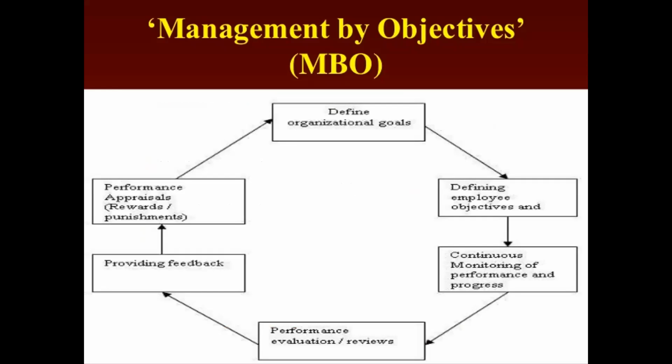The next one is management by objective. It is simply called MBO, which is already covered, but I will take it once more. So we manage by objective. You have an objective, you define it, and then based on that you can execute your policy or strategy.